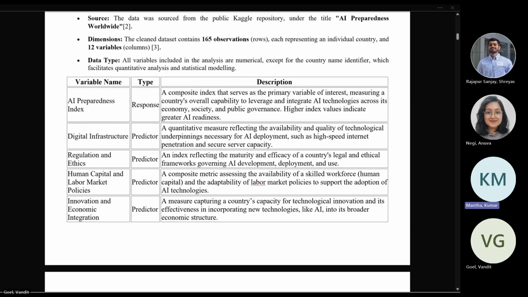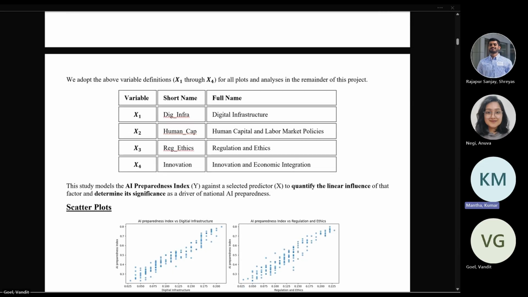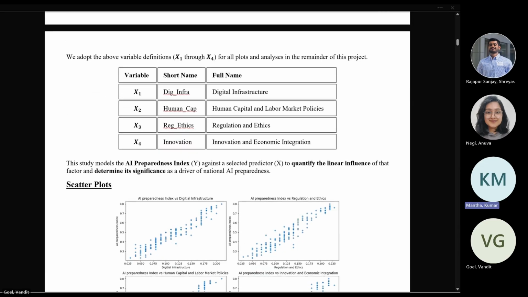AI preparedness index is the response variable, the variable of interest, which measures a country's overall capability to leverage and integrate AI technologies. Digital infrastructure, regulation and ethics, human capital and labor market policies, and innovation and economic integration are our four predictive variables. Going down, we also have a small table where we have defined our variables x1 to x4, which we'll be using in all our plots and analysis in the remainder of this project.